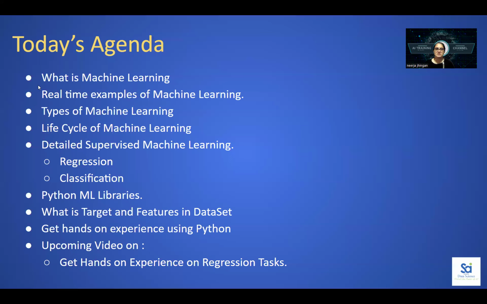So this is today's agenda. Today I am going to cover what is machine learning, a few real-time examples of machine learning, different types of machine learning, and what is regression, classification, target, and features, and then we will implement it using Python. And in my upcoming video, I am going to cover the complete regression algorithm model, how you can build a regression model using Python. Okay, so stay with me.